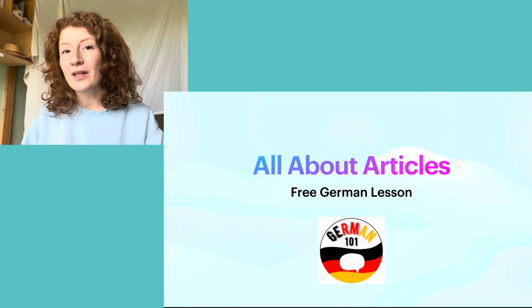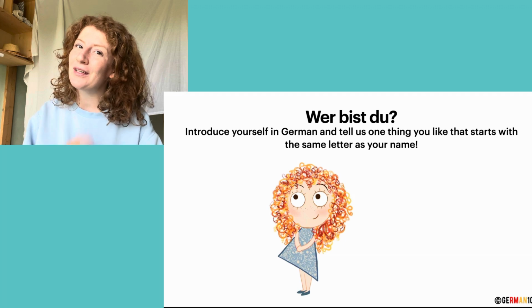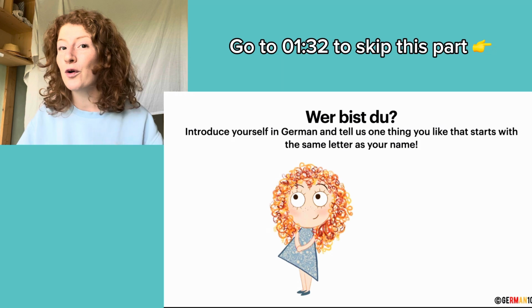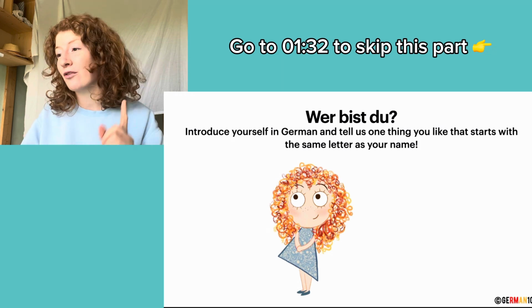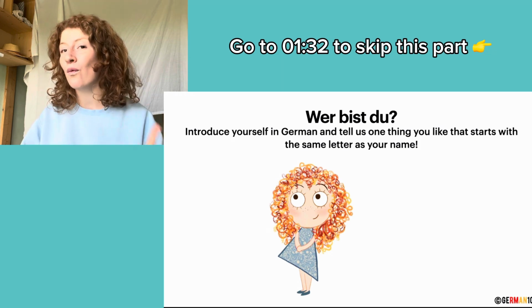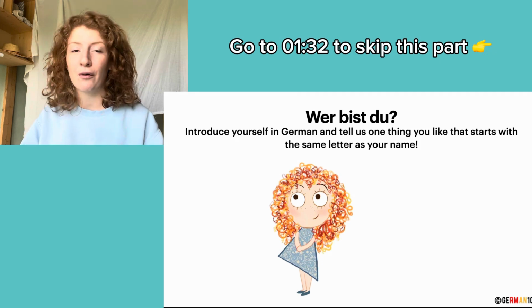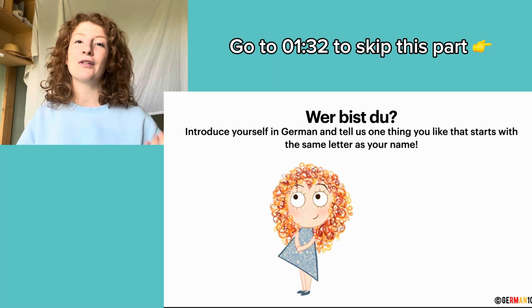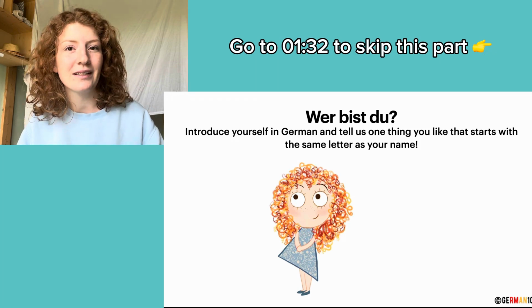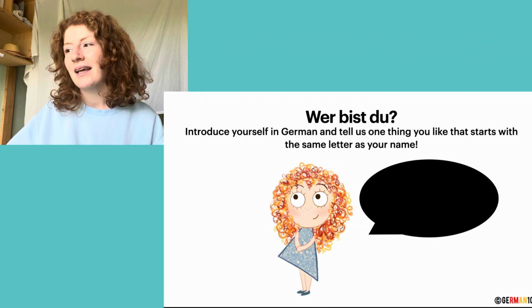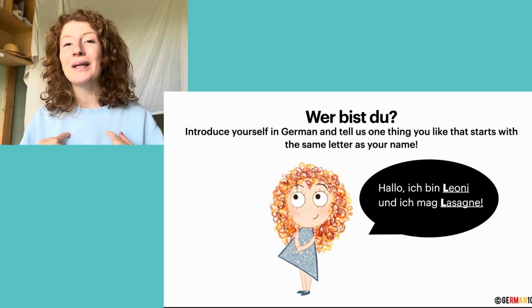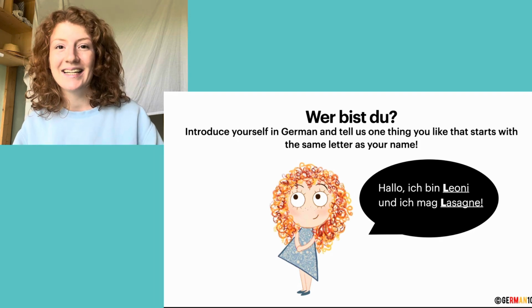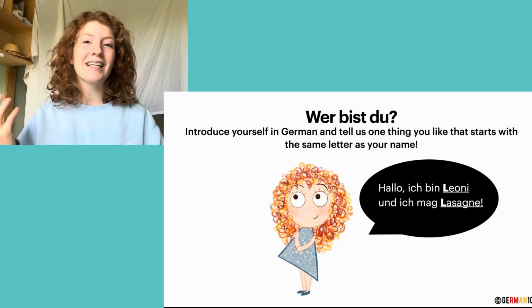First off, I want to start with an icebreaker, and it's a little game. You can do it from home super easily. And the question is, wer bist du? Who are you? So I would like for you to introduce yourself in German and tell me one thing about yourself that you like that starts with the same letter as your name. For example, me, I'm going to do an example first. My name is Leonie, so that starts with an L. Hallo, ich bin Leonie und ich mag Lasagne. Lasagne. So Leonie und Lasagne.